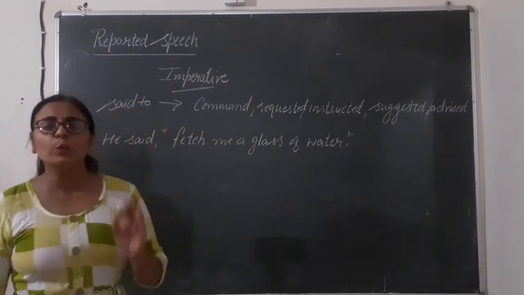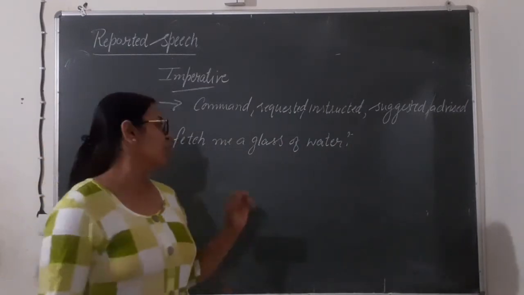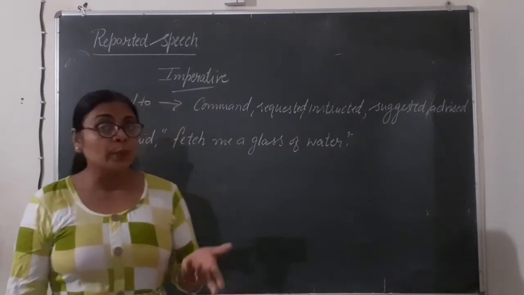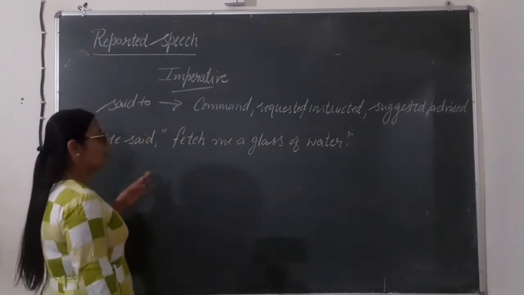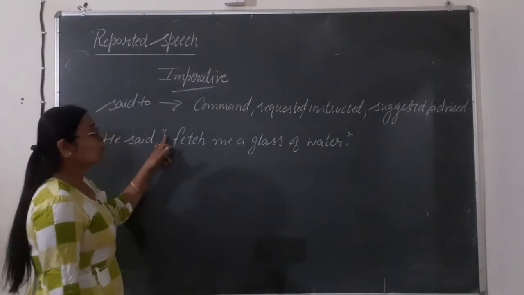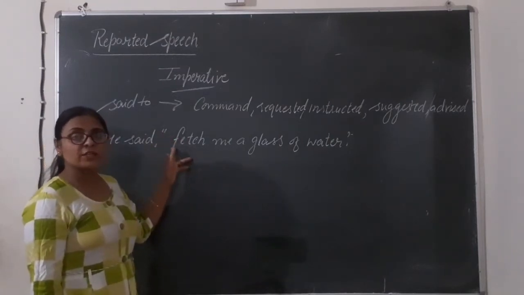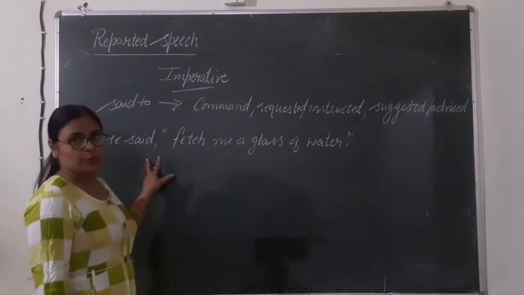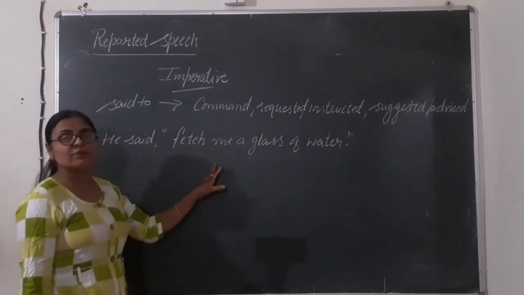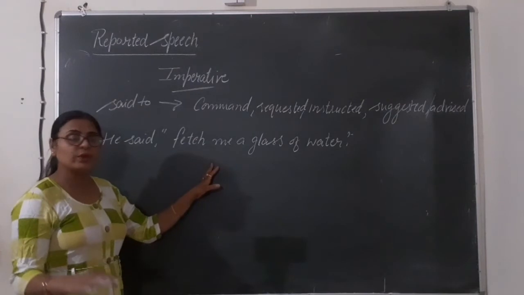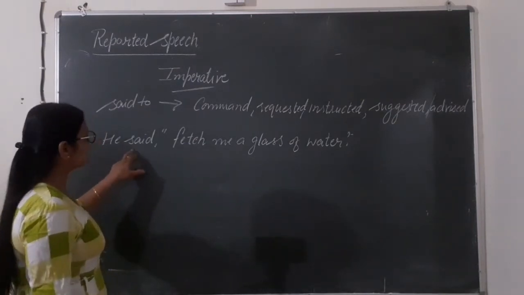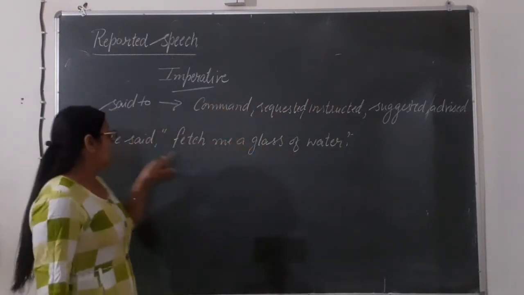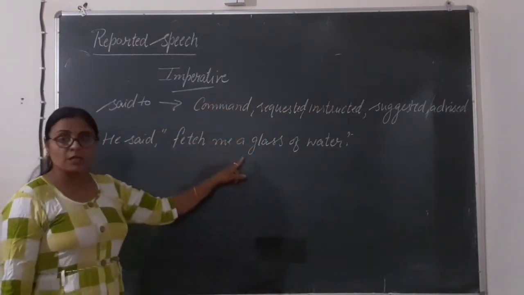These are very simple. इसमें ना तो आपको कोई that लगाना है, ना ही आपको कोई subject change करना है. फिर क्या करना है? To remove the inverted commas, we will write here only to as a connector to join these two. Means reporting verb and reported speech will be joined by using to here. But before that, this reporting verb will be changed according to these words. He said, fetch me a glass of water.